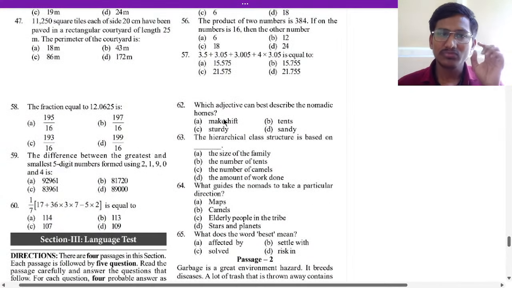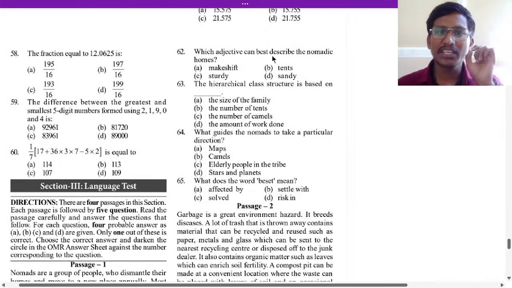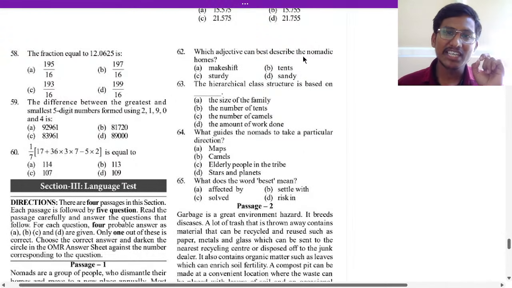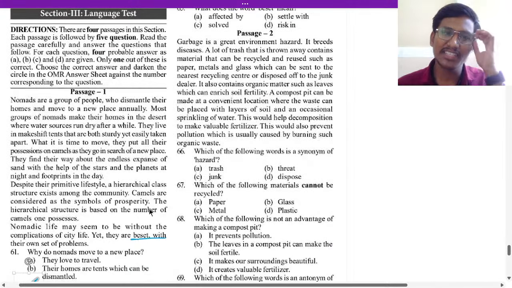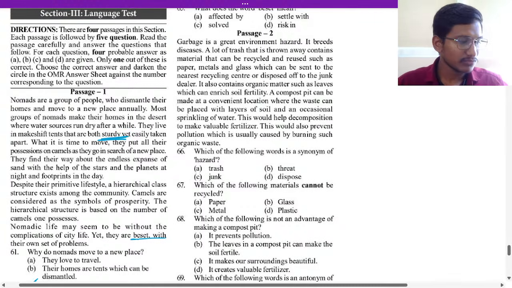Now 62. So what is the question here? Which adjective can best describe the nomadic homes? Makeshift, tents, sandy, sturdy. Which adjective can describe the nomadic homes? It is given in the passage, right? Despite their primitive lifestyle, they live in makeshift tents that are both sturdy yet easily taken apart. Sturdy, they are sturdy.